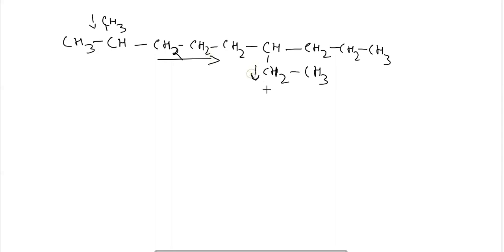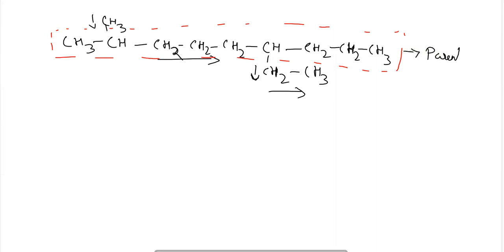And in the straight chain, 1, 2, 3, 4, 5, 6, 7, 8, 9: 9 carbon atoms. So the parent chain in this compound will be the straight chain containing 9 carbon atoms, which is the longest chain.